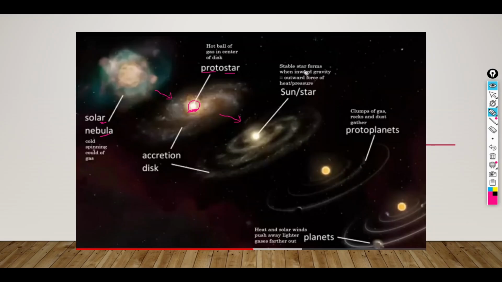This is a stable star form. We call it a stable star when the inward gravity is equal to the outward force of heat and pressure, and then the formation of the star takes place. So in the next step, what will happen? Now we have the proper sun out there, and then the formation of planets starts.